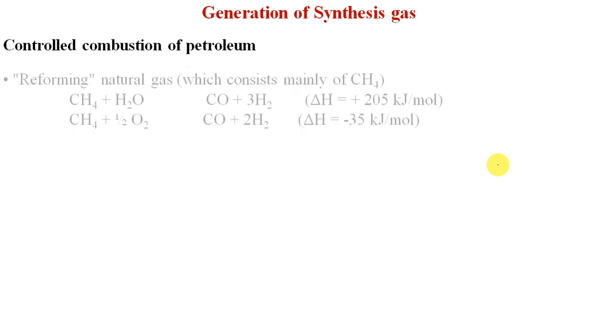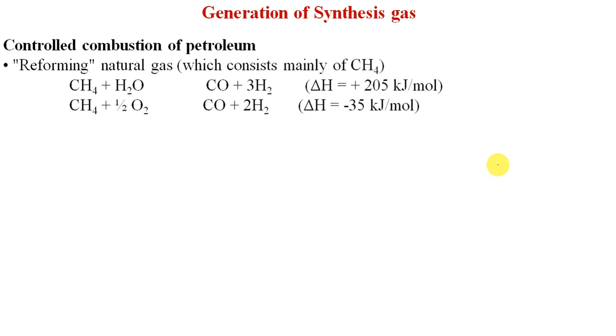Now how can we prepare synthetic gas from coal and natural gas? First of all, there is a controlled combustion of petroleum, meaning natural gas. The process is called steam reforming, because we treat this methane and steam under very high pressure and temperature conditions to form a mixture of CO and hydrogen.